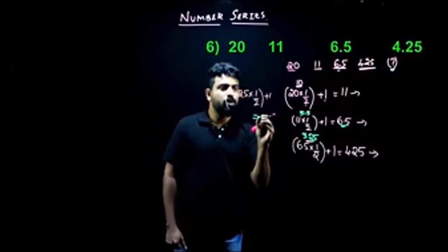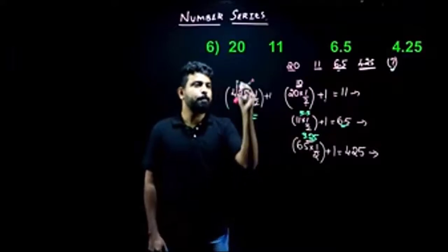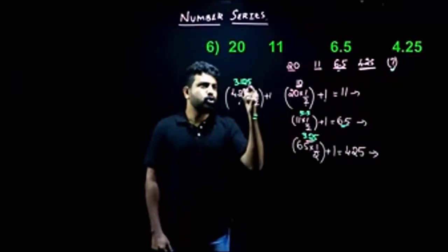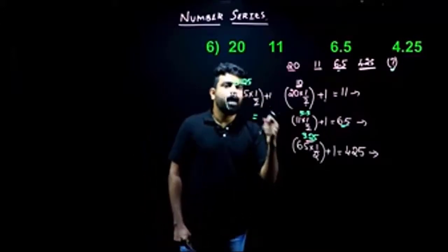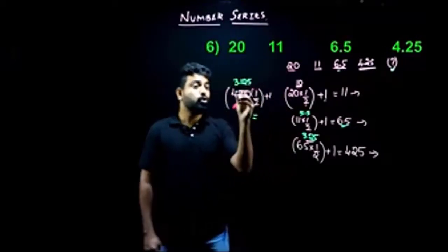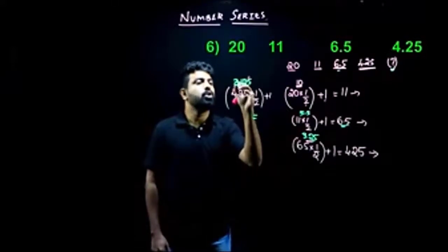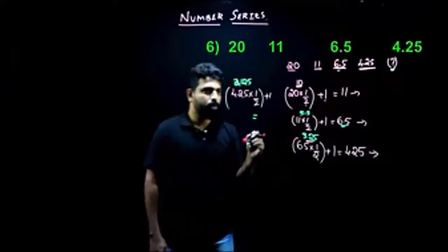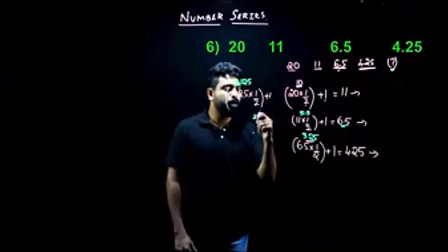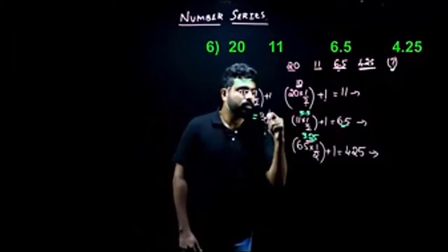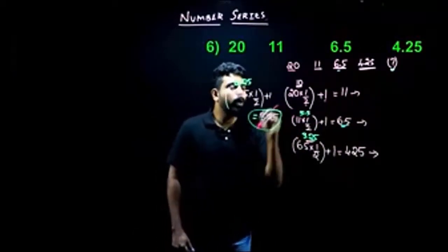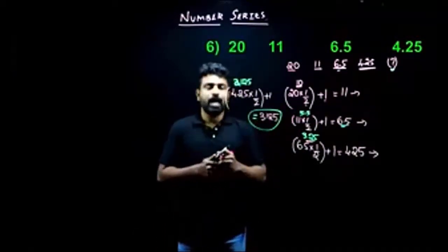What do I get here? 4.25 into 1 by 2 gives me 2.125. Sorry, I'm sorry, it is 2.125. If I add 1 to 2.125, I get 3.125. So what will be my missing term here? My missing term here is 3.125. Am I clear, people? Am I clear?